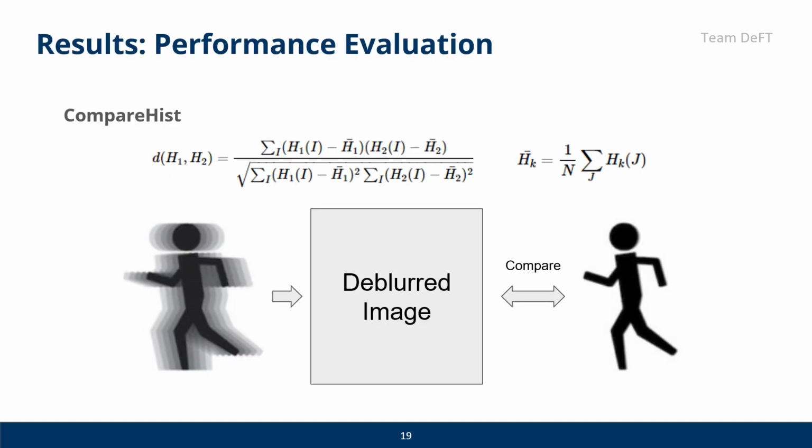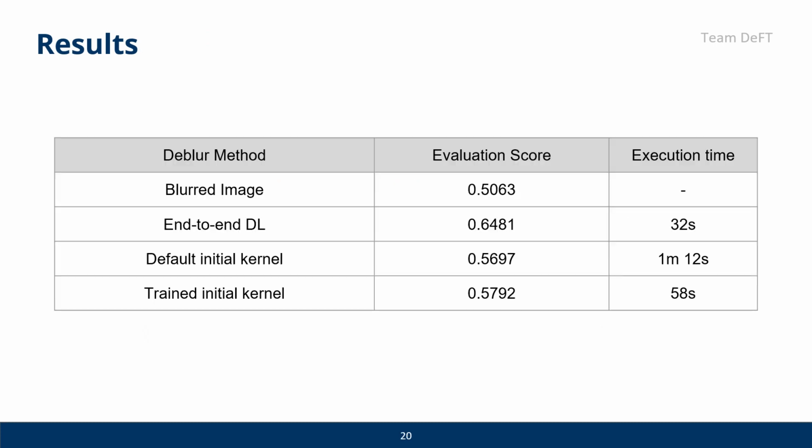Now it is time to evaluate the images. For performance evaluation, we use HSV histogram comparison from the CV2 library to evaluate how much the deblurred image matches the original image. Comparing both the execution time and total evaluation score, end-to-end deep learning showed the best result. However, considering the noise pattern, the kernel deblurring methods showed an intuitively better image.